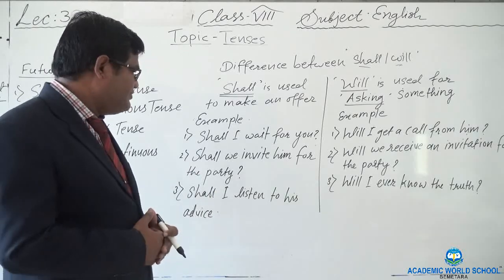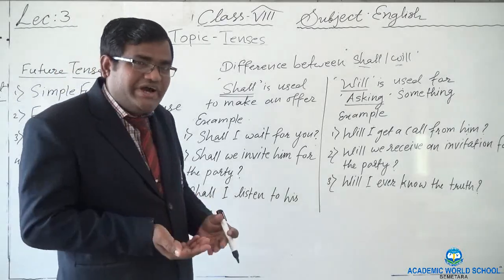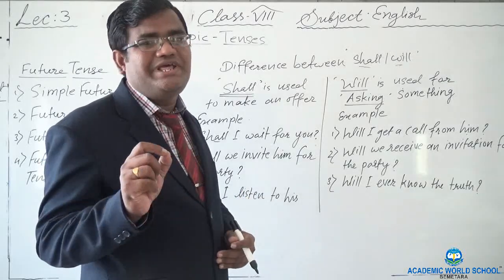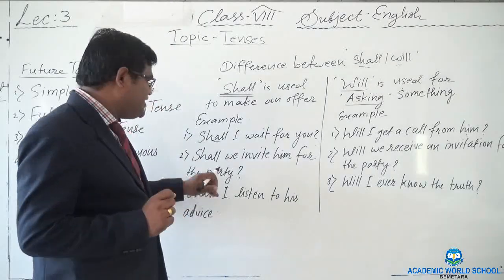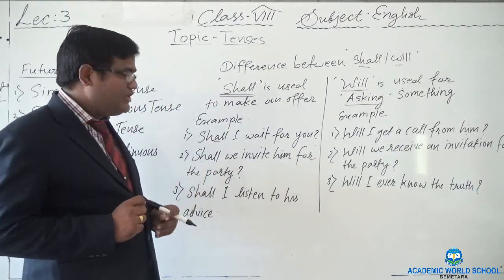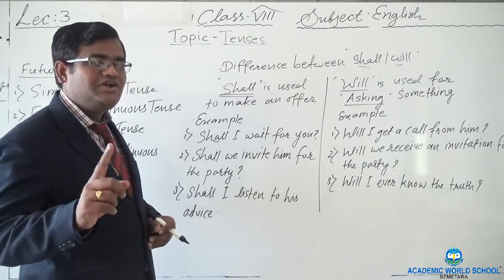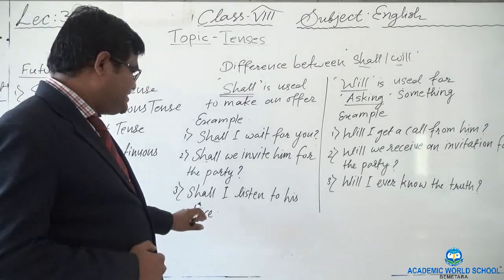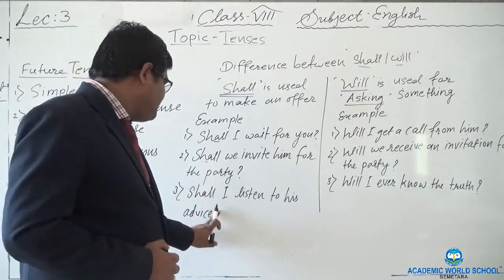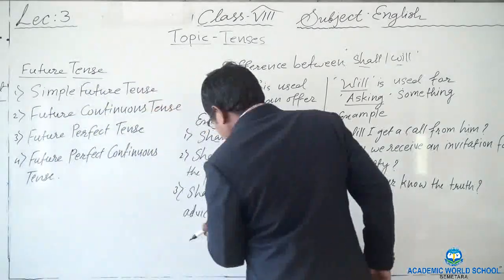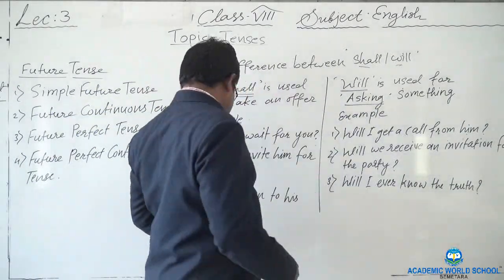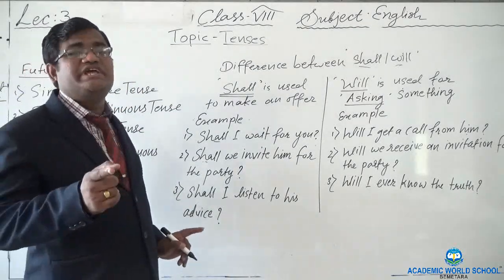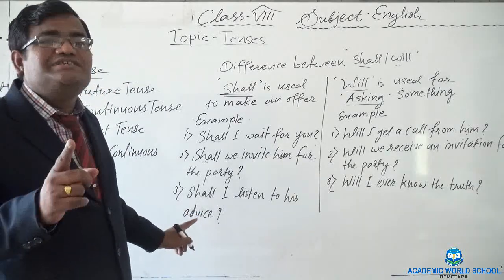Shall we invite him for the party? You are asking again. You are involved. You will be taking the decision whether to invite him or not. So I have used shall. Will we invite? Is it right? No. We cannot use will over here. Let's see one more example. Shall I listen to his advice? Here will be the question mark. Shall I listen to his advice? You yourself are now going to take the action whether you should listen or not.